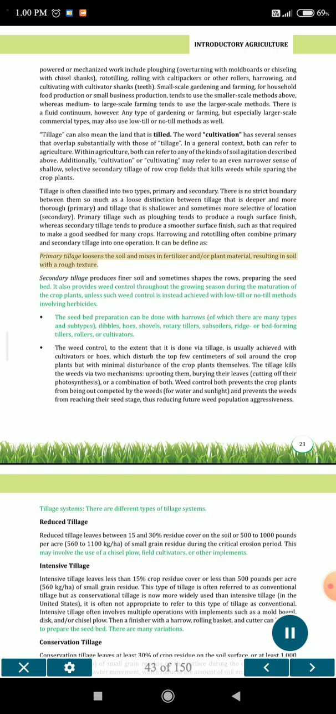It can be defined as: primary tillage loosens the soil and mixes in fertilizer and/or plant material, resulting in soil with a rough texture. Secondary tillage produces finer soil and sometimes shapes the rows, preparing the seed bed. It also provides weed control throughout the growing season during the maturation of the crop plants, unless such weed control is instead achieved with low-till or no-till methods involving herbicides.